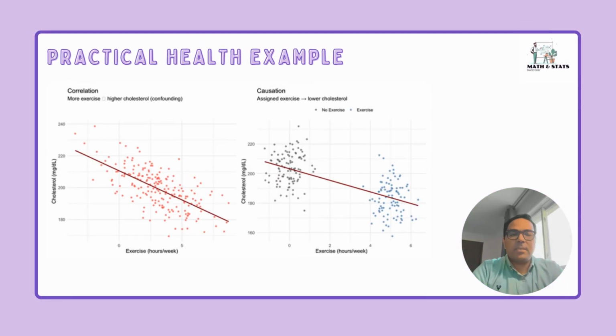Here's another example. If we see that people who exercise more have lower cholesterol, that's correlation. But if we run a controlled trial and assign some people to exercise and others not, and cholesterol improves, then we can infer causation.